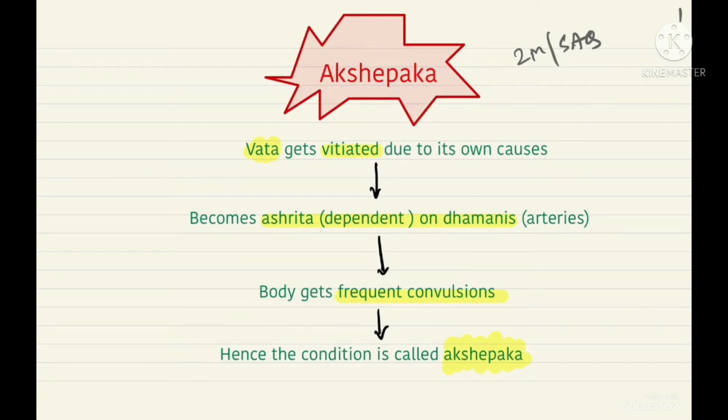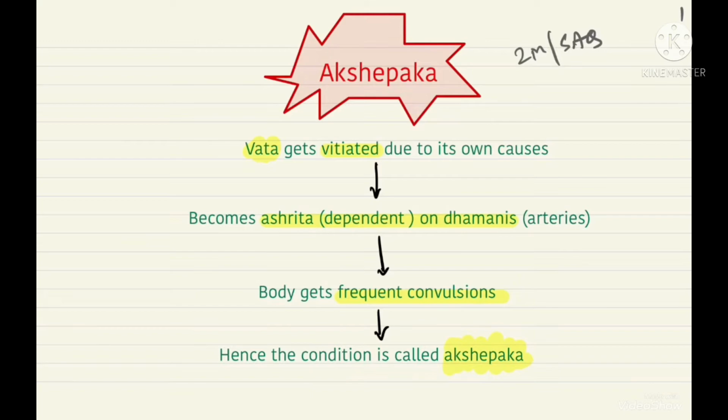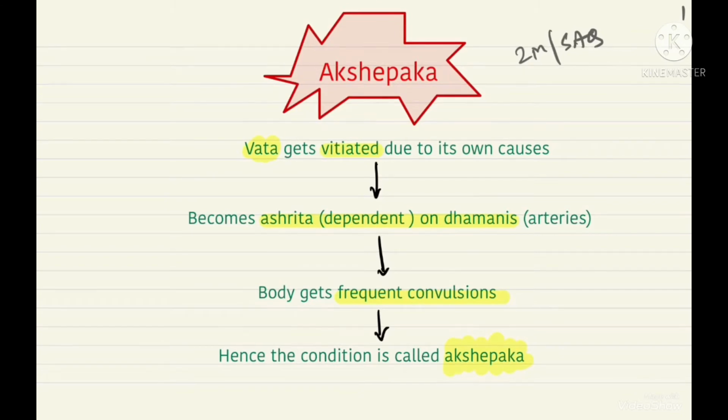So what is Akshepaka? In Akshepaka, the Vata gets vitiated or prakupit. The Vata becomes prakupit due to its own causes, what we call as swakaran. So the Vata gets vitiated due to its own causes, and then it becomes ashrit or dependent on the dhamnis. Dhamnis are the arteries. So the Vata gets vitiated and then becomes ashrit on dhamnis, and then the body gets frequent convulsions. So there are convulsions or akshep, and hence the condition is called Akshepaka. So here I have written dhamnis as arteries, but it's not arteries, they are actually the vatvahi dhamnis, that is the nerves.